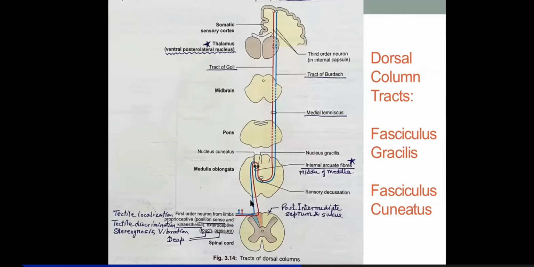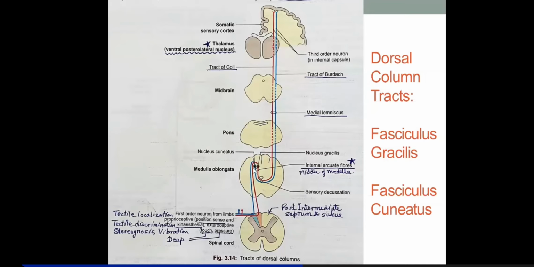So both of them are the central process of the first order neurons, and they will reach up into the mid of medulla, where you find these two: nucleus gracilis, nucleus cuneatus, and that will be the relay center of the first order neurons.